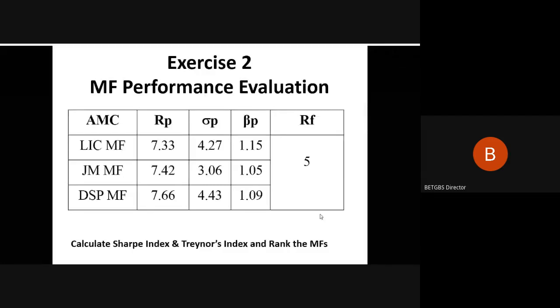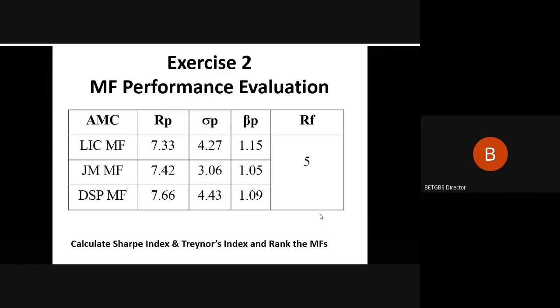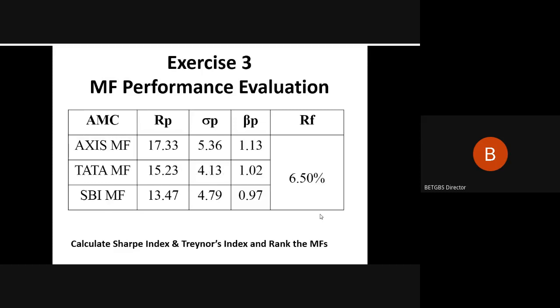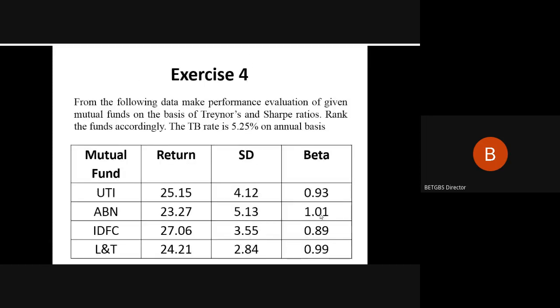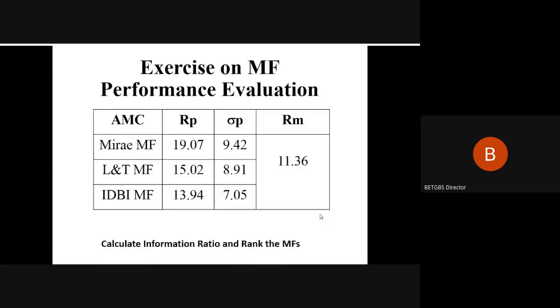I hope the exercises which were given in the previous sessions were solved and you got the idea how we rank and how we evaluate the performance of mutual funds. So today we shall go further and discuss other ratios which were not discussed and calculated by us in the previous session. We referred to Sharpe ratio, Treynor's ratio, and Jensen's ratio. The other two, the information ratio, the Sortino ratio, and the risk adjusted performance or RAP ratio, we will be discussing today.